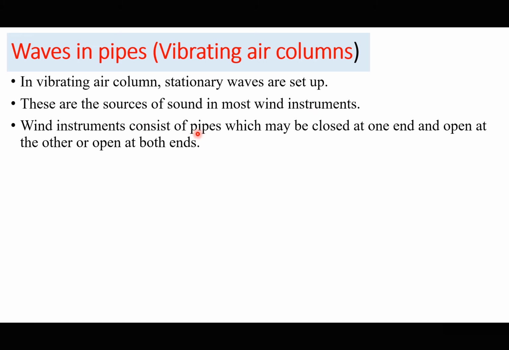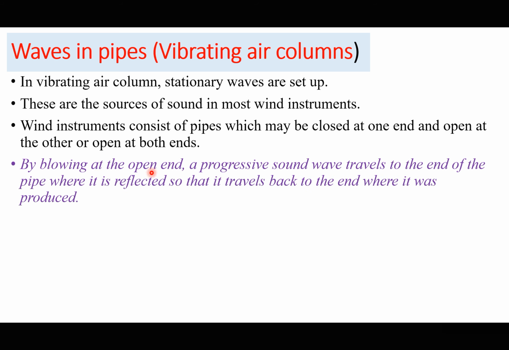Wind instruments consist of pipes which may be closed at one end and open at the other end, or open at both ends. We shall call those which are closed at one end closed pipes, and those which are open at both ends open pipes. By blowing at the open end, a progressive sound wave travels to the end of the pipe where it is reflected so that it comes back to the end where it was produced.